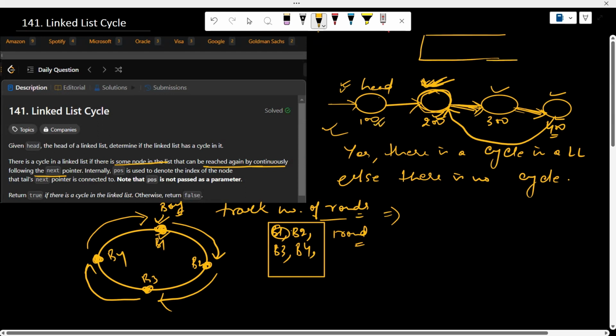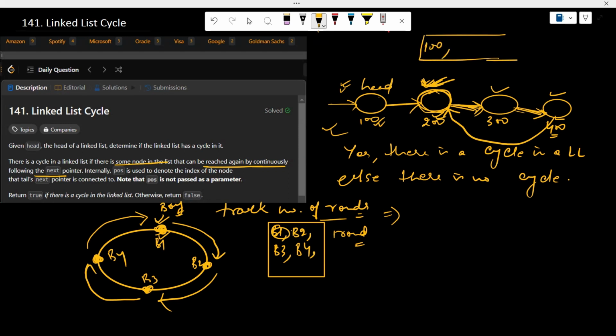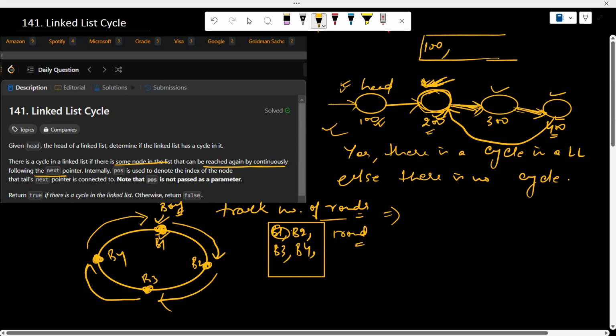Starting from the head node, we will store the address. Now 100 is stored. Now the next pointer of 100 is pointing to address 200. We will see whether we have stored 200 earlier or not. We see 200 is not stored earlier. That means there is no cycle so far. We are not revisiting; this is the first time we are visiting this node. So we write 200 there.